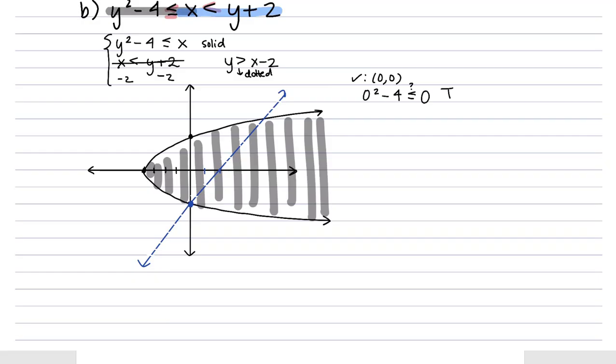Okay, and then we're going to be looking at shading. Are we to the left of the line or to the right of the line? So let's look at an easy point to visualize, 0, 0. We'll plug that into our line. We get 0. Is that actually greater than 0 minus 2? Yes, it is. Okay, so because our inequality is true on that side, we'll shade on that side.